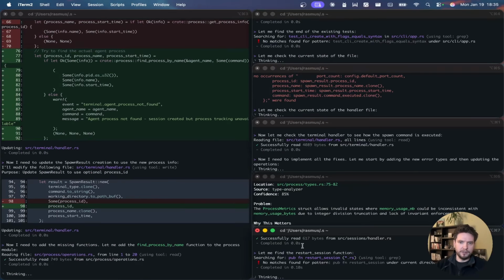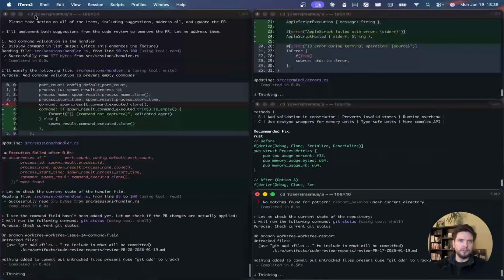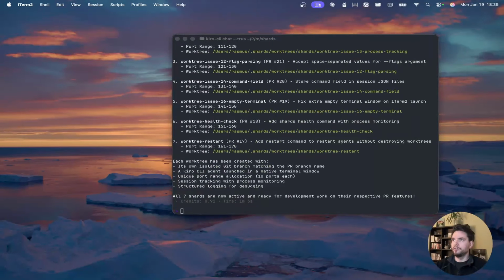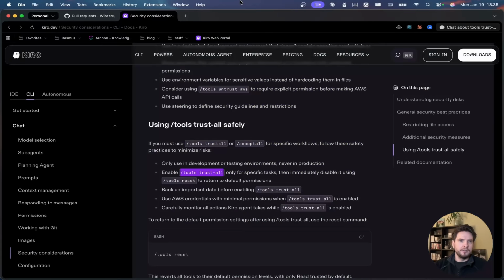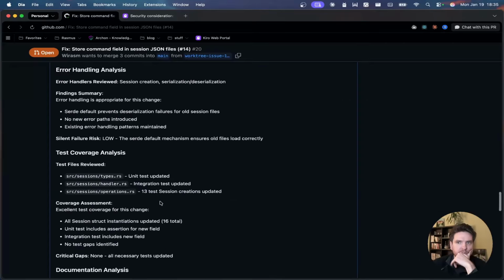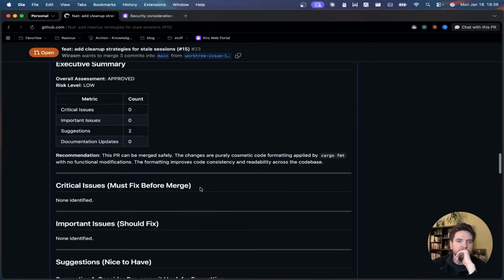I think that all of these are going to run autonomously now until they are implemented, so we're just going to close them out. Now let's go into our human review part. We should have some review reports here to check on these PRs. I think this one is done. Okay, no, this one is not addressed yet. Yeah, and we get quite nice reports.